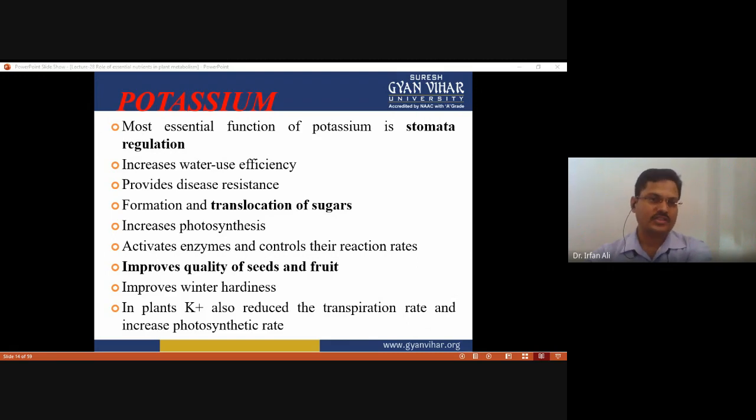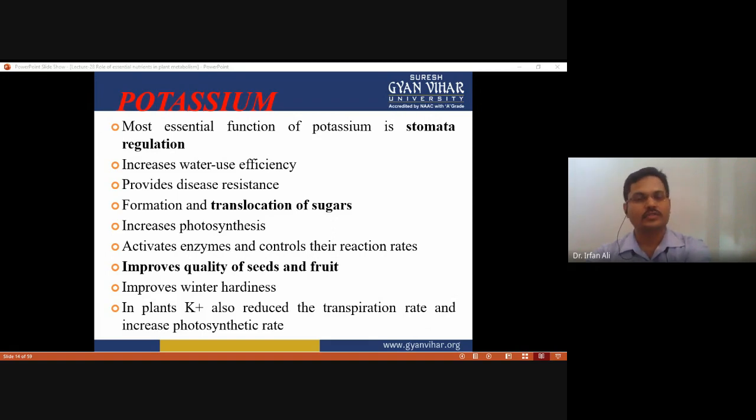Okay, and potassium increases water use efficiency, and potassium also provides resistance to various bacterial or fungal diseases, and formation and translocation of sugar is carried out in presence of potassium, and it increases photosynthesis in plants, and it also activates enzymes and controls their reaction rates, and it improves quality of seeds as well as fruits, and it improves winter hardiness. Okay, and in plants, potassium also reduces the transpiration rate and increases photosynthetic rate.